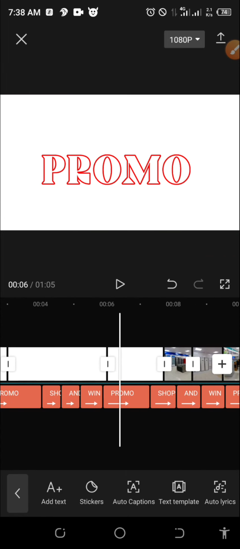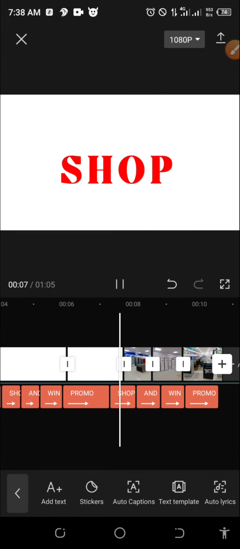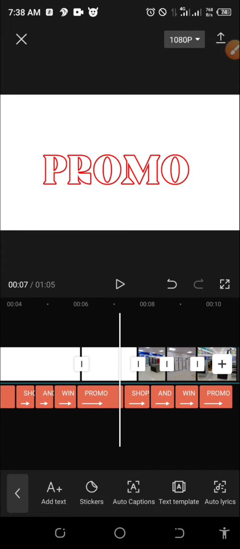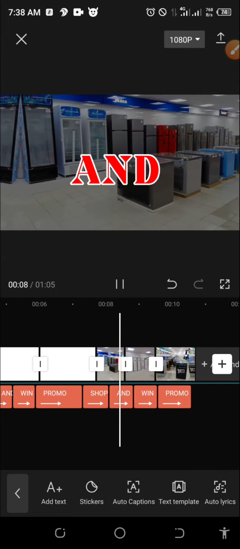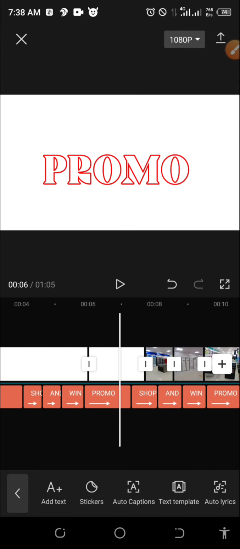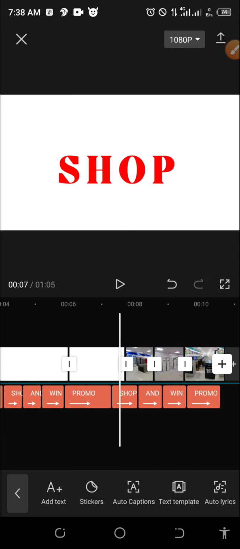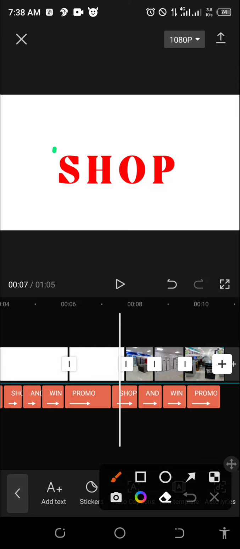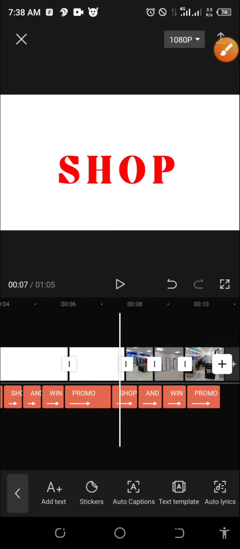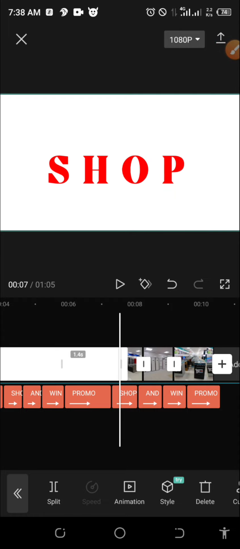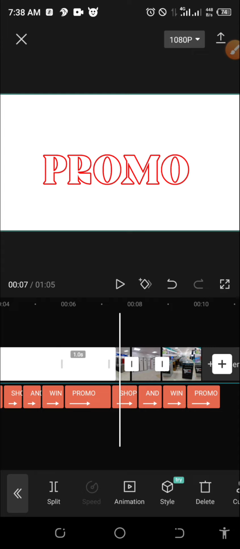So let's play and see what we are doing. Shop and win promo. Does that shop appear? Shop and win promo. Oh, no, this shop was not supposed to appear here. It's supposed to appear on the image, not on the white background. So I will adjust this white background backward.